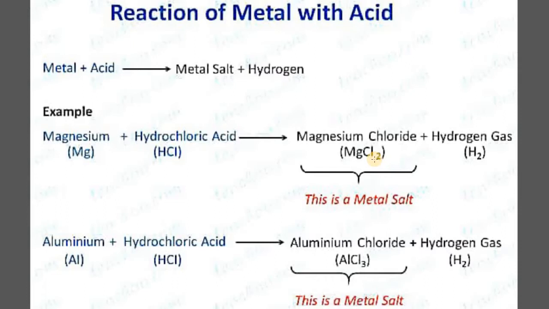This is the metal salt here. Another product is the hydrogen gas, which is represented as H2. Similarly, when aluminium reacts with hydrochloric acid, it leads to the formation of another metal salt, aluminium chloride, with the formula AlCl3, and the hydrogen gas, that is H2.